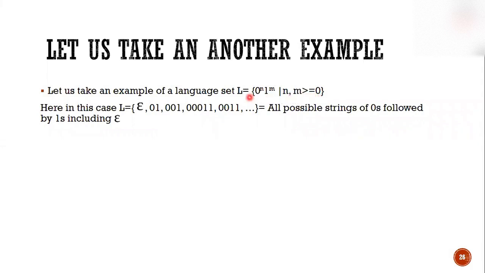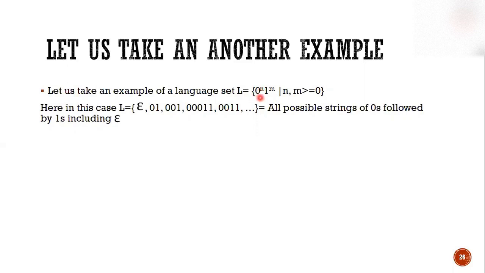What type of strings will come in this language? First of all, if 0 becomes epsilon and 1 also becomes epsilon, the complete string will become epsilon. Suppose 0 becomes epsilon, n is equal to 0, and m has some value, then only strings like 1, double 1, triple 1 will come. If m becomes 0 and that portion of the string becomes epsilon, then only zeros will come in this string. That means single zero, double zero, triple zero, and so on.